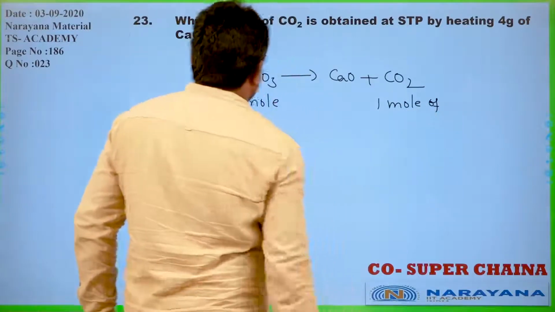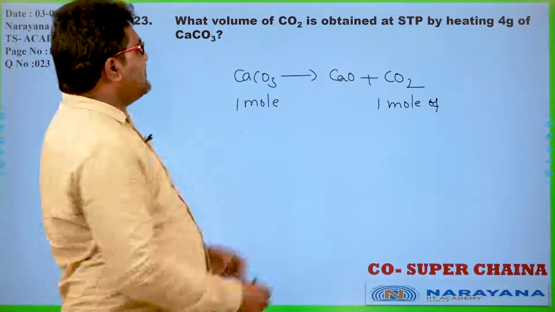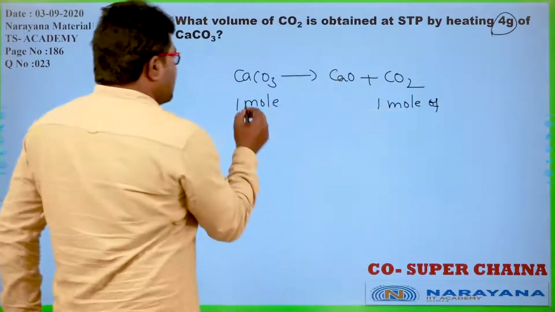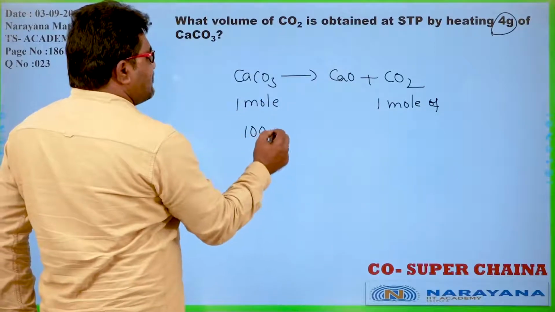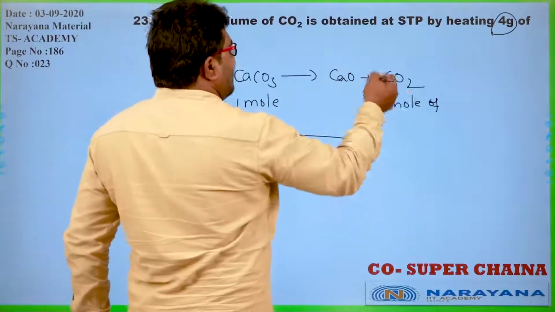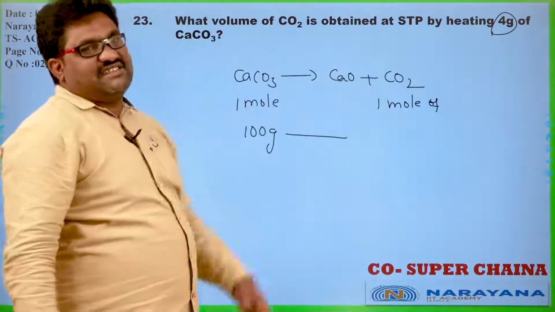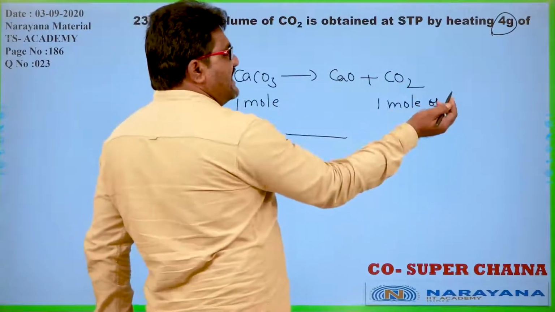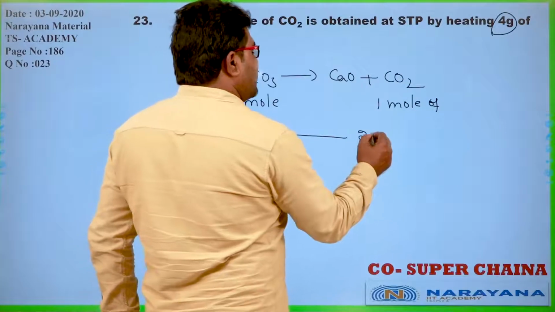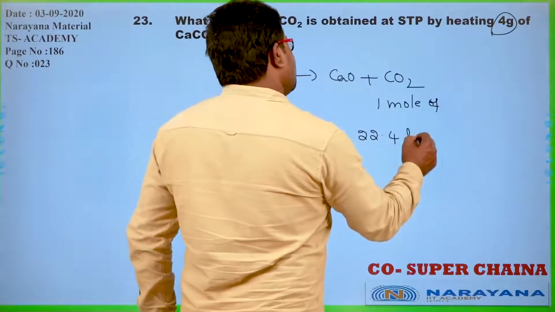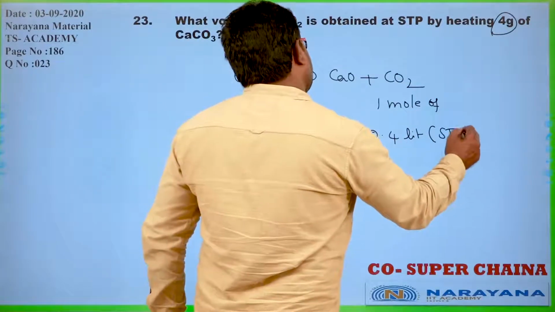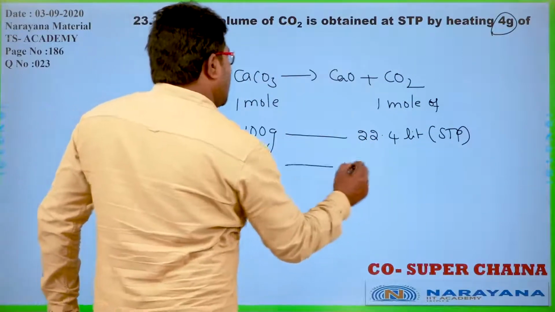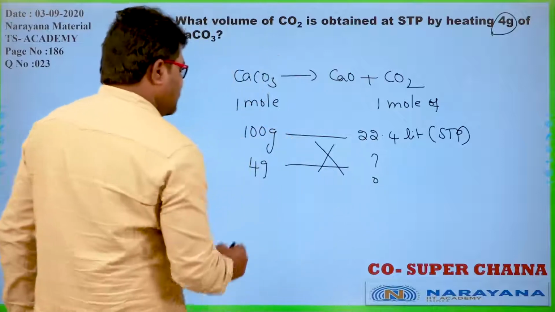As the weight of CaCO3 is given, 1 mole means the molecular weight of CaCO3, which is 100 grams. Volume of CO2 is asked, so I am changing the number of moles into volume. 1 mole of any gas at STP occupies how much volume? 22.4 liters at STP.